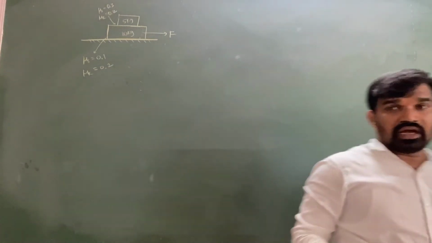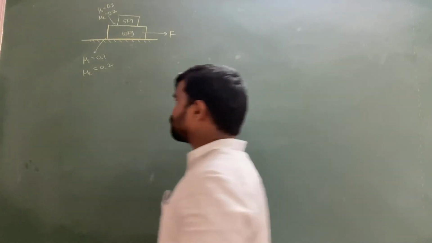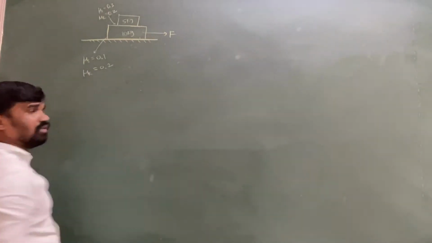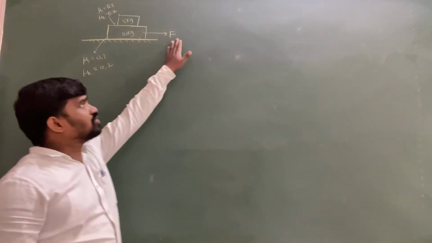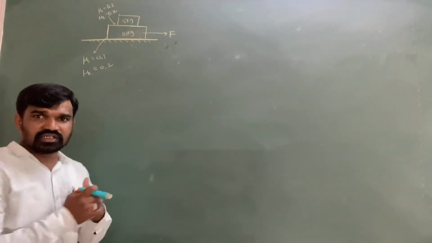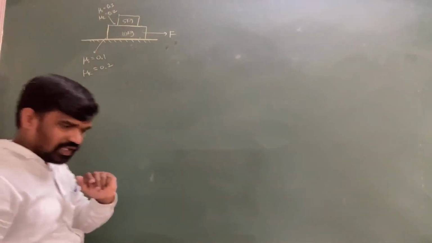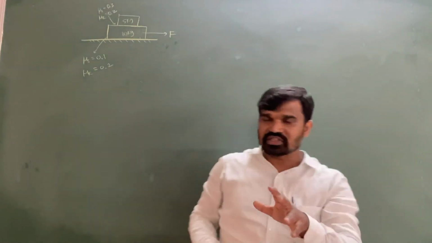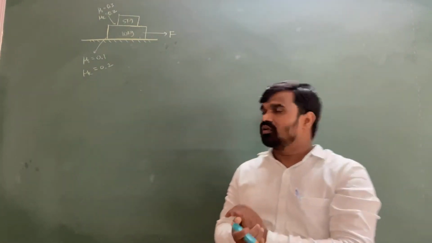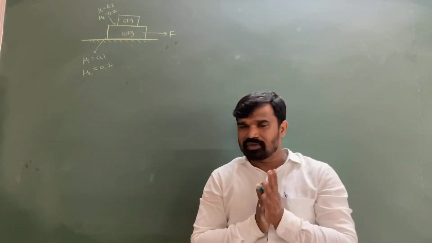So chalo my dear intelligence, here analyze the acceleration of the blocks with respect to the values of applied force. If the applied force is a function of time, then what about the values of accelerations, all we need to discuss. So in this case, let us consider the whole system has common acceleration. If the whole system has a common acceleration, then A1 and A2, we are going to calculate the common acceleration.